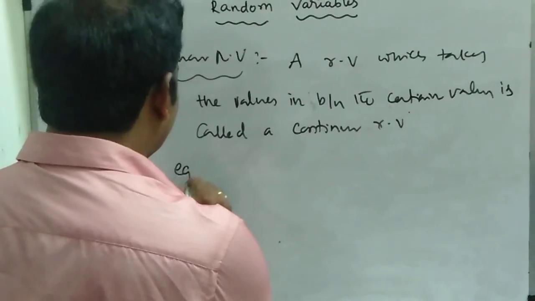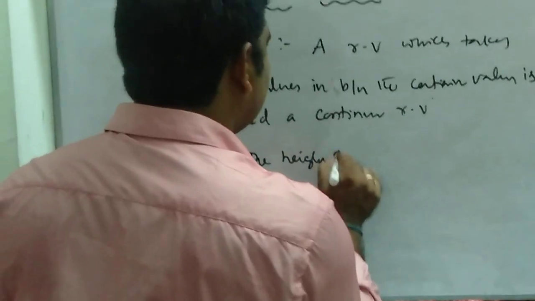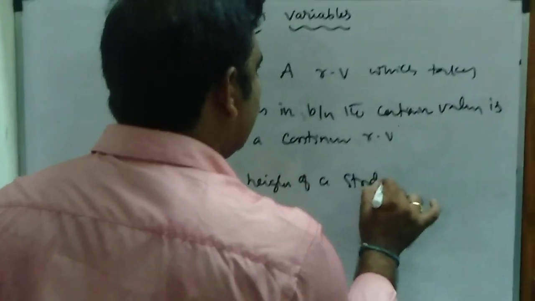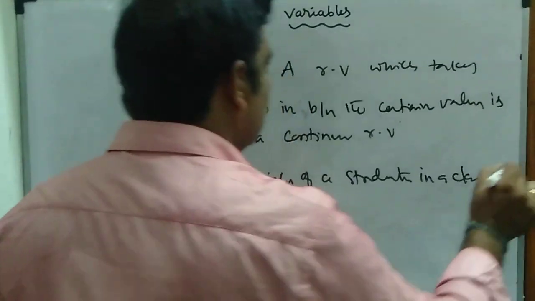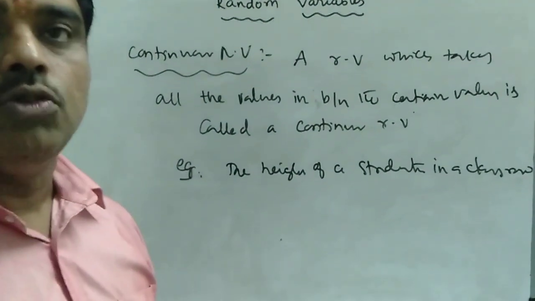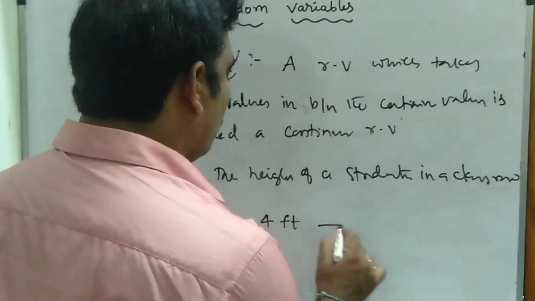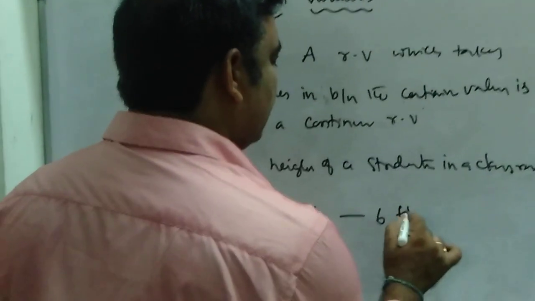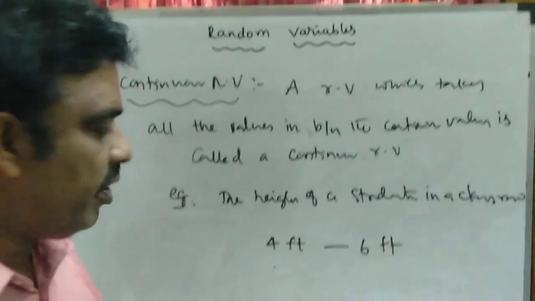For example, the heights of students in a classroom. This means it takes all the possible values in between the range. Suppose the students' heights vary from 4 feet to 6 feet.